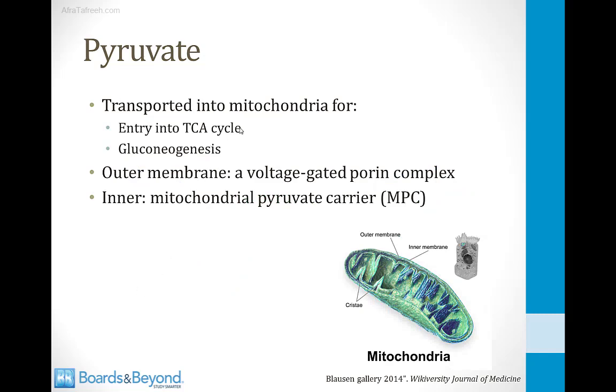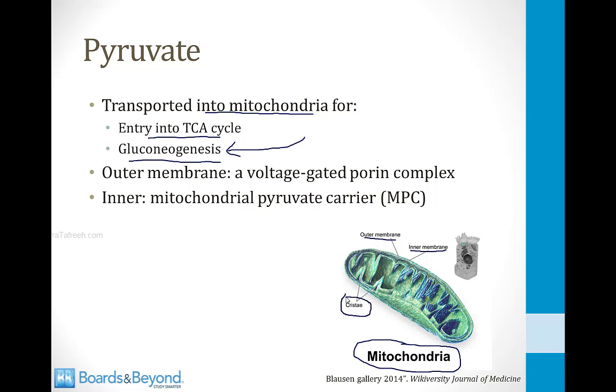So as I said in the last slide, pyruvate is transported into the mitochondria for entry into the TCA cycle and also for gluconeogenesis. Don't forget that the first steps of gluconeogenesis occur inside the mitochondria, even though most of the process occurs in the cytosol. A brief review of the structure of mitochondria. This is a picture of one on the screen here. They have an outer membrane and then a space and then an inner membrane, and the inner membrane is folded into structures called cristae. But the point here is that pyruvate has to get into the center of the mitochondria in order to participate in the TCA cycle.